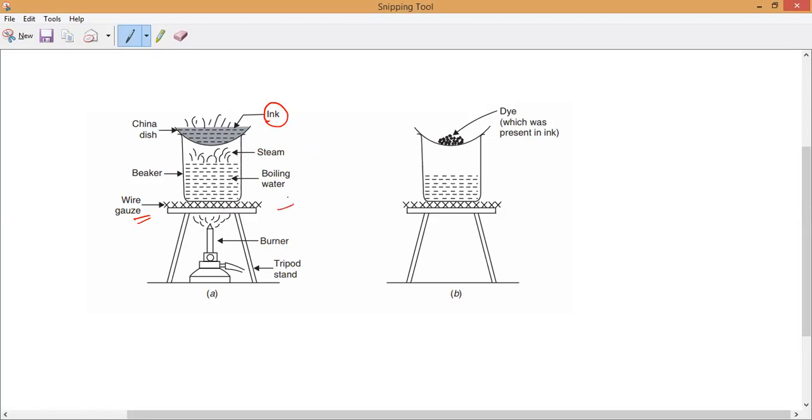The ink will turn into ash. That is why we use indirect heating. Have you noticed it with idli? Do you know idli? Down below, she will pour the water, not directly on the idli. Have you noticed the steam?